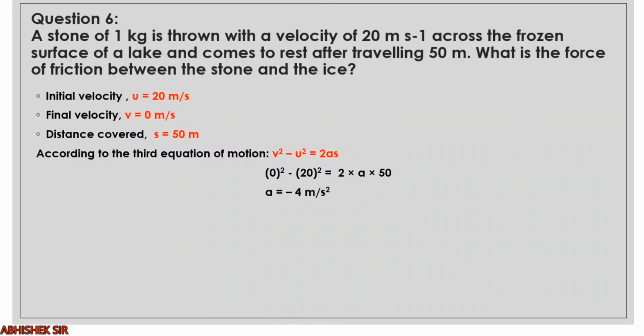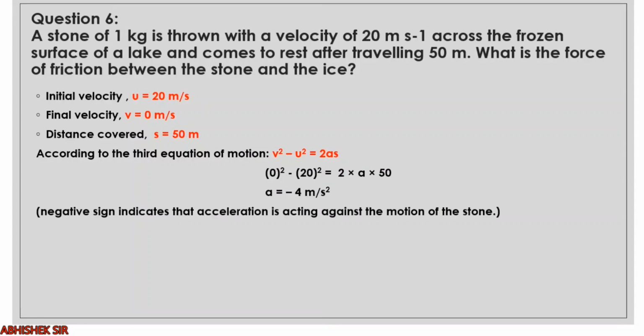Right? So till now we have found only acceleration. Why acceleration? Because we are finding force, and force is mass into acceleration. Okay, now it is very simple. Why is the sign negative, minus 4? Because the acceleration is acting against the motion. So only the direction is opposite. So we will keep minus 4.